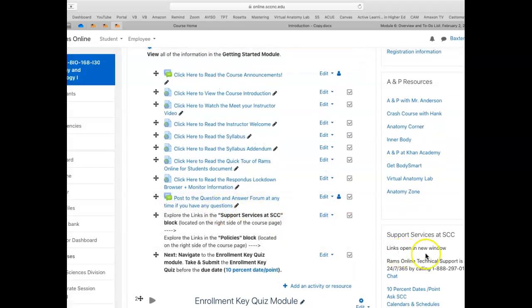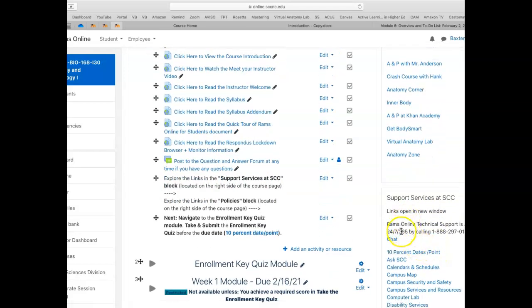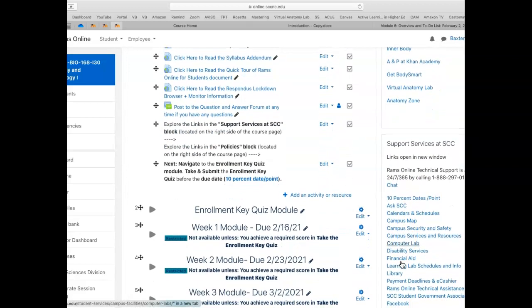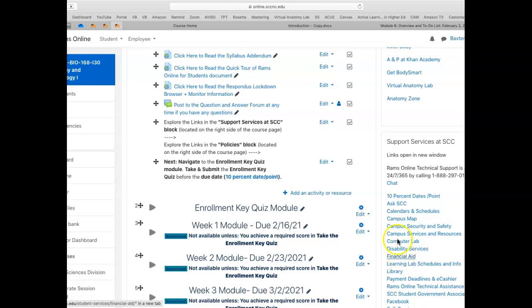Now over here, just below the A&P resources are support services. So many of you contact me because you need technical support. That's not my job. I don't know how to help you, so you'll have to get your own technical support here. That information's right there. We have a computer lab. We have people at that lab who can help you.